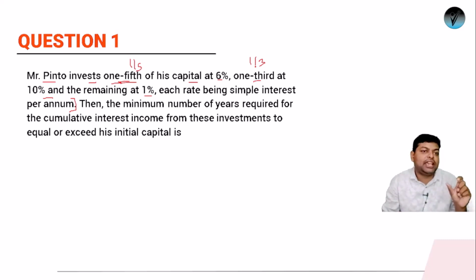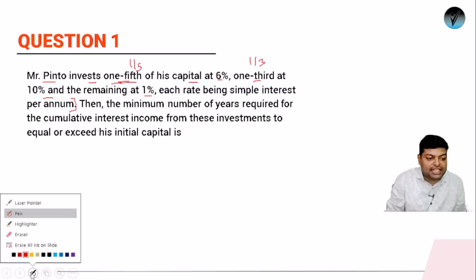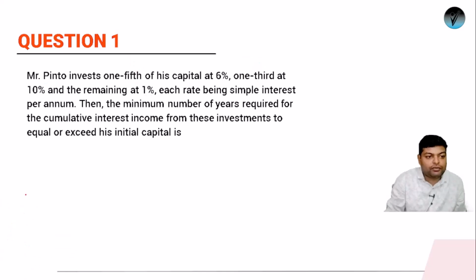So as I have to take 1/5 and 1/3 of something, instead of X and 100X, it will be better to take the investment he has made as, oh sorry, 15X. Let the total investment that Mr. Pinto had made be 15X.